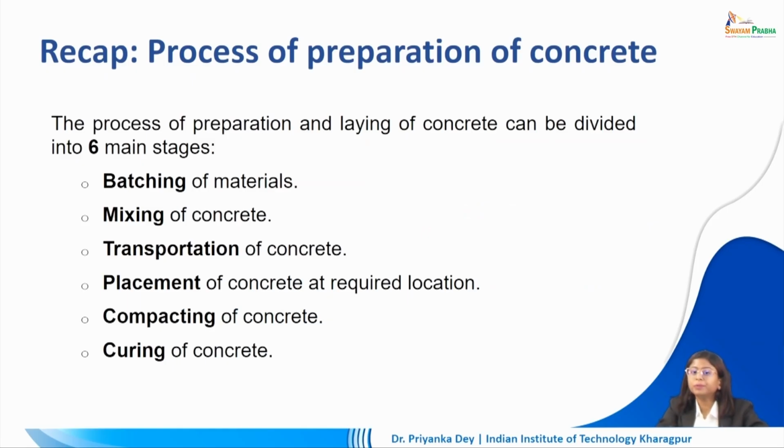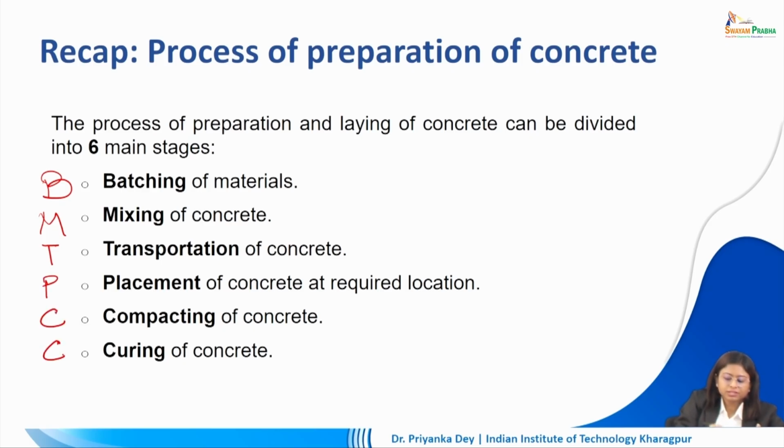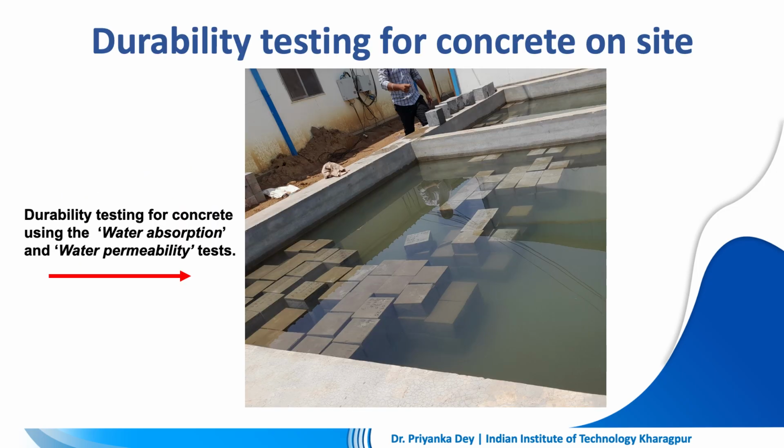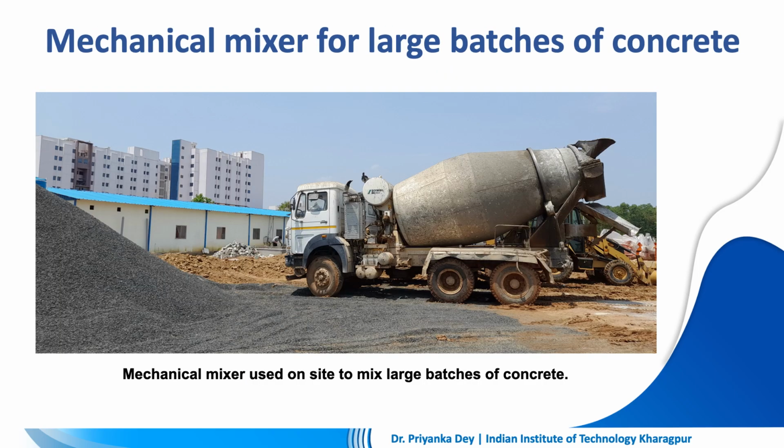When we are preparing and laying concrete, we follow 6 steps: batching, mixing, transportation, placement, compacting and curing. Now each of these stages we've learned that in batching, mixing we can do it manually, we can do it mechanically as well.